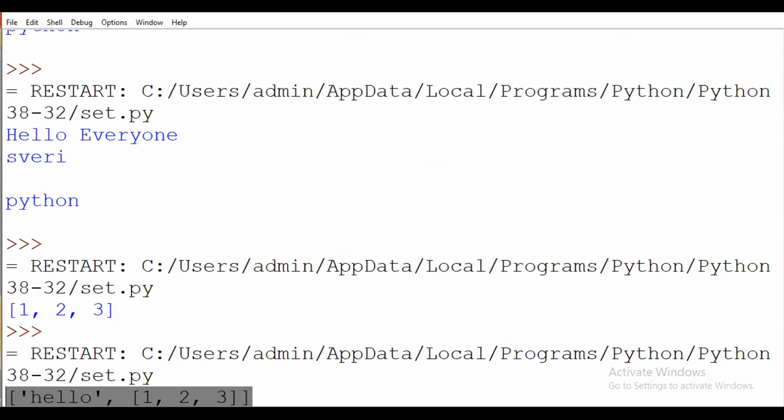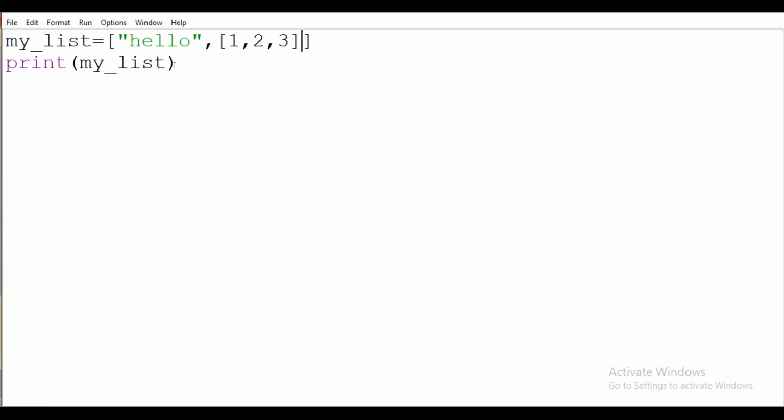Now I want to perform the index operation in list. Index operation means I want to access some specific location of data. So for that we are using the index operation. I will take one single type of data here, so that it will be easy.